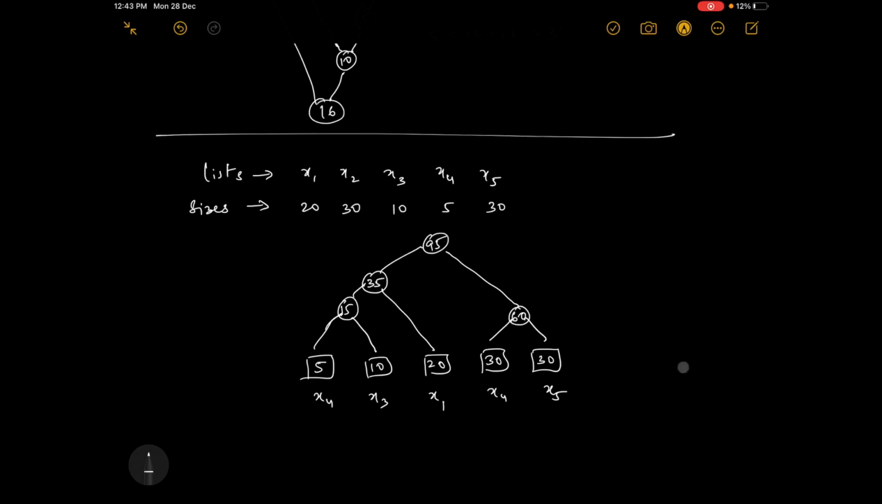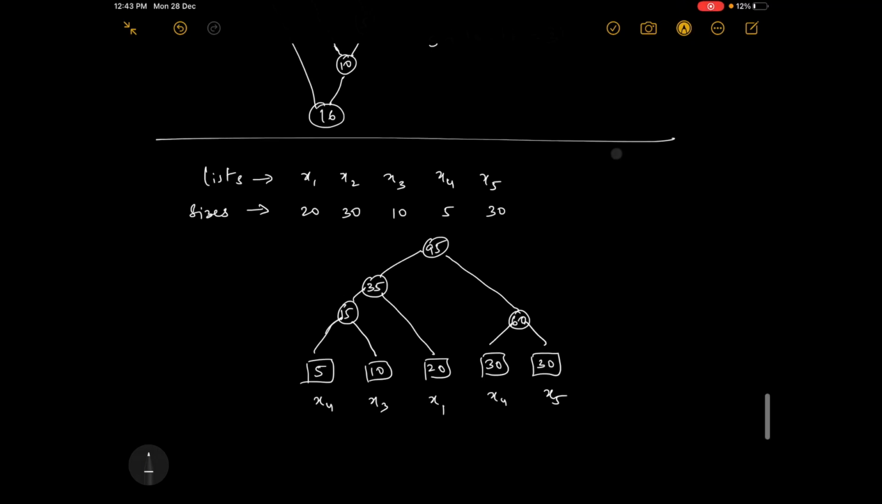So what is the total time taken? These are inner loop nodes, so add all the elements. So 15 plus 35 plus 95 plus 60. How much? 50 plus 60 is 110. 110 plus 95 is 205. So this is the total cost. Total cost or total time, whatever you want to call it, cost or time.